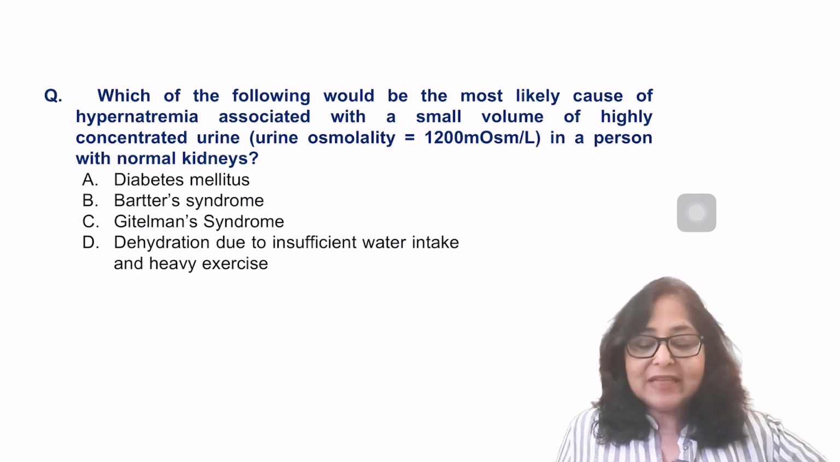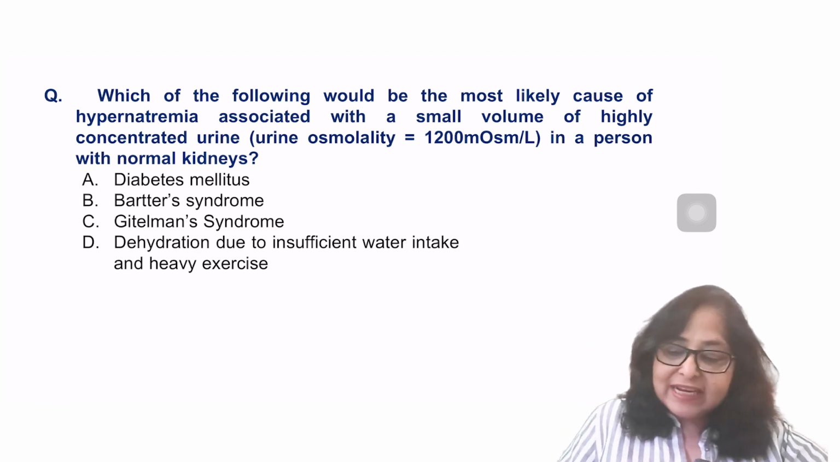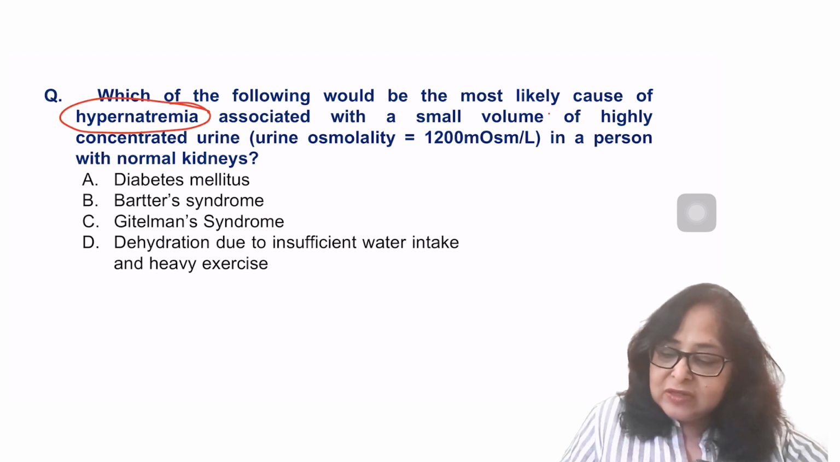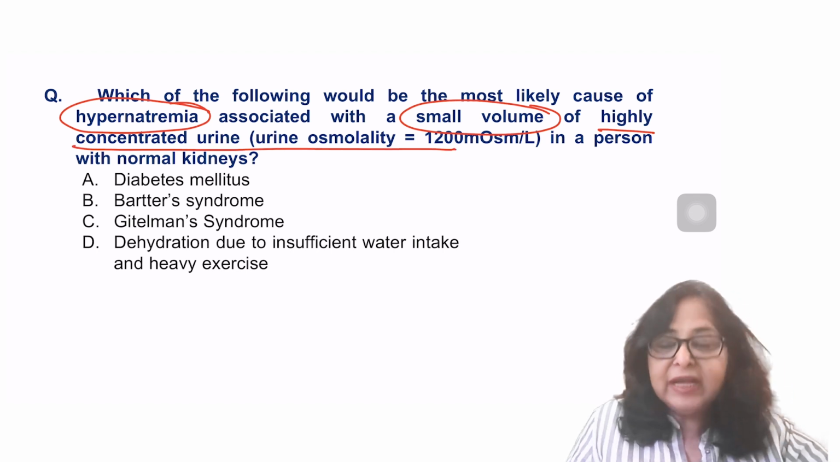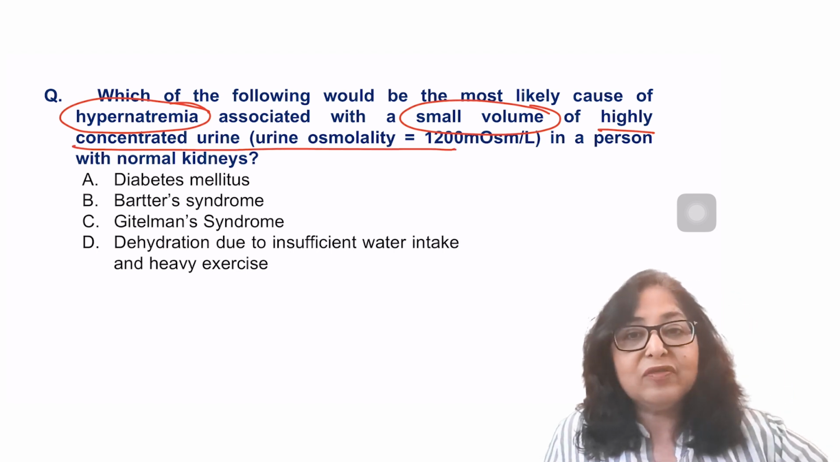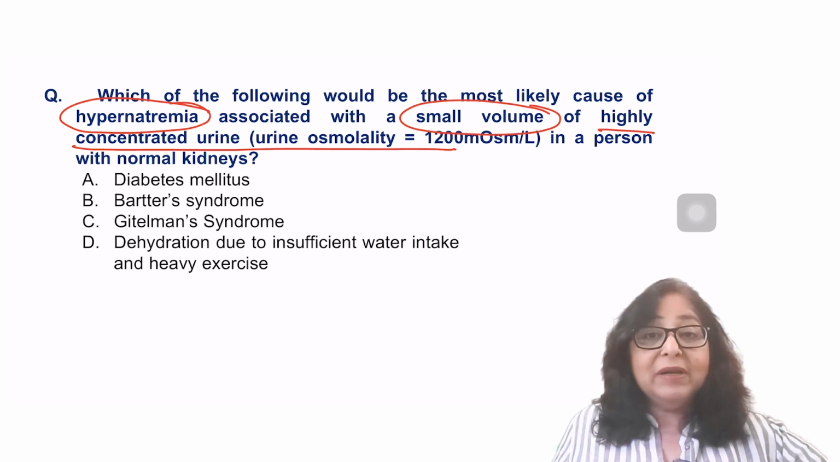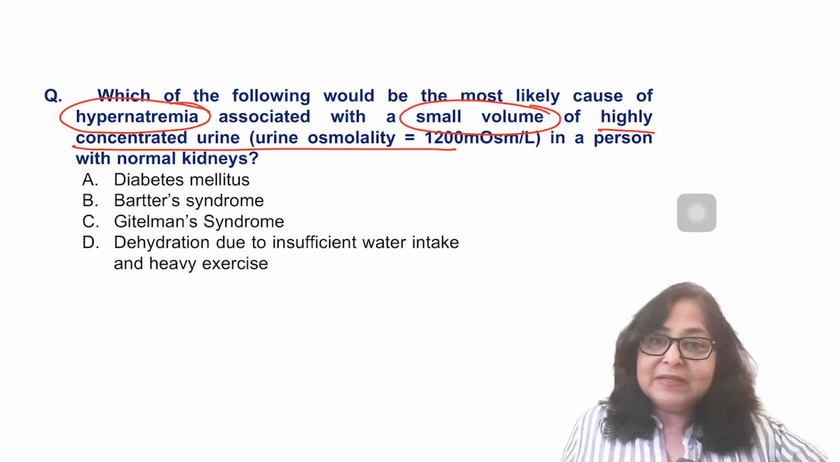The first one says, which of the following will be the most likely cause of hypernatremia associated with a small volume of highly concentrated urine, and the urine osmolality is 1200 milliosmoles per liter? The person has normal kidneys. Is it going to be diabetes mellitus?